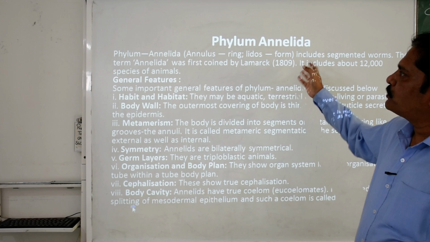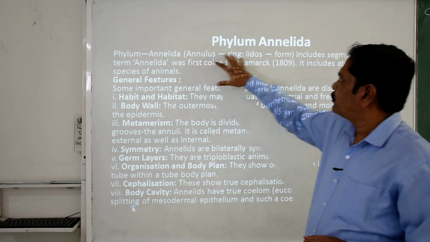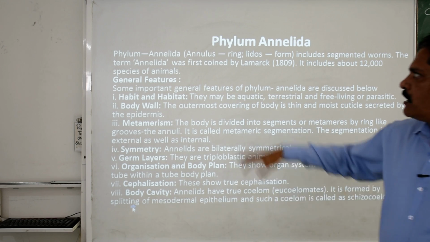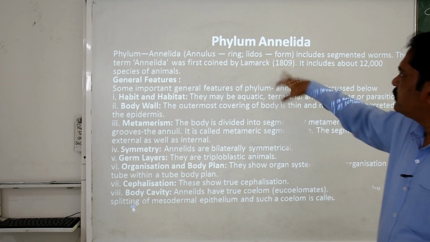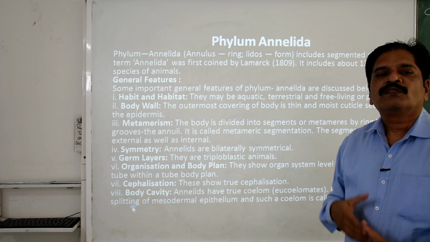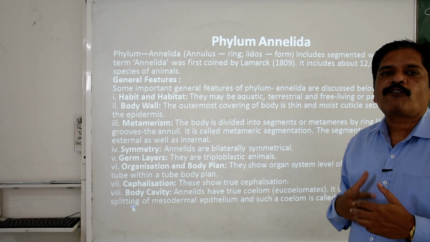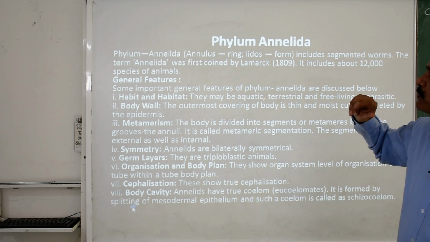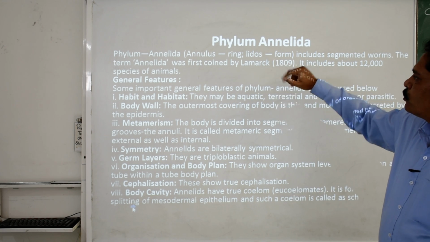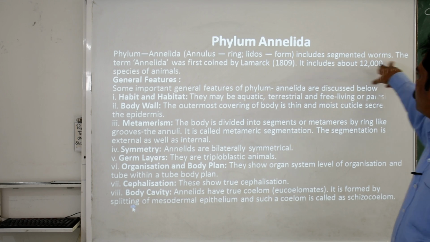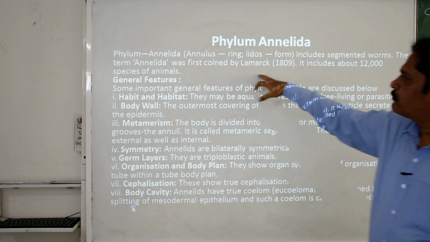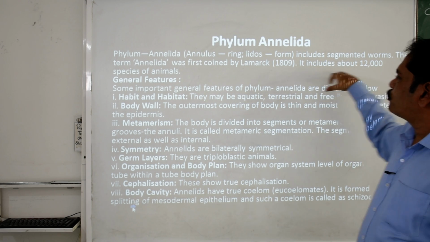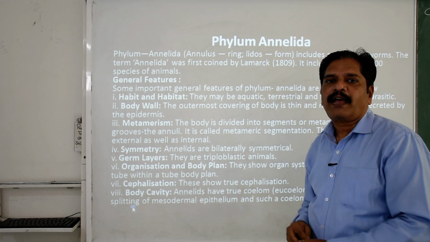As you know, the phylum Annelida is made up of 2 words, annulus and eidos. Annulus means ring and eidos means form. That means those organisms whose body contains annular structures. Annulus means ring-like structure. So phylum Annelida includes segmented worms, and the term Annelida was first coined by Lamarck in 1809. It includes about 12,000 species of animals.